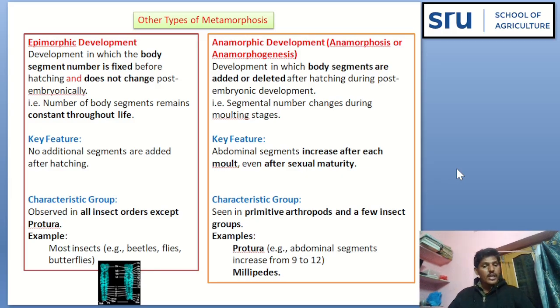Examples: most insects, that is beetles, flies, butterflies. Anamorphic development is a kind of development in which body segments are added or deleted after hatching during post-embryonic development. That is, the segment number changes during molting stages. Abdominal segments increase or decrease after each molt, even after sexual maturity. This kind of metamorphosis is seen in primitive arthropods and a few insect groups, such as Protura, and in millipedes.